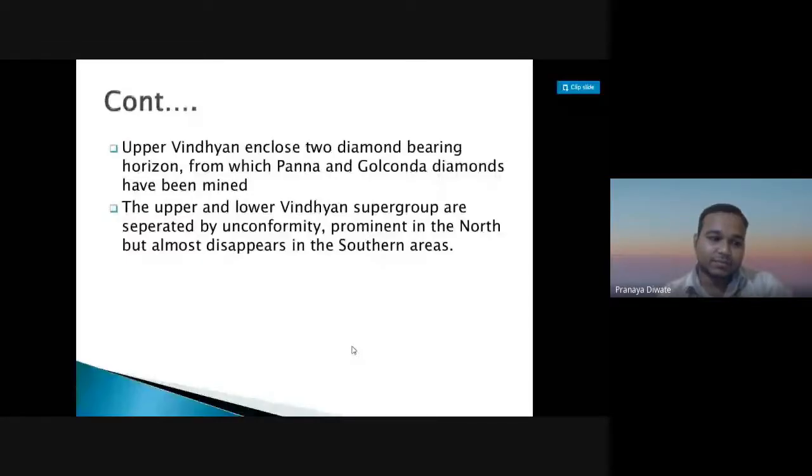Then you have Upper Vindhyan, which is 1000 to 600 million years, fluvial in origin and exclusively arenaceous in nature. Upper Vindhyan are enclosed with the two diamond bearing horizons from which Panna and Golconda diamonds have been mined. The upper and lower Vindhyan supergroup are separated by an unconformity, which is prominent in the north but almost disappears in the southern area.